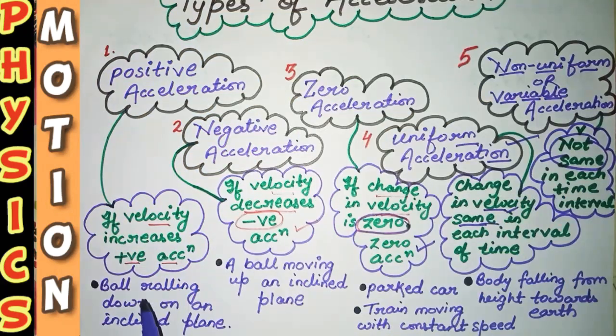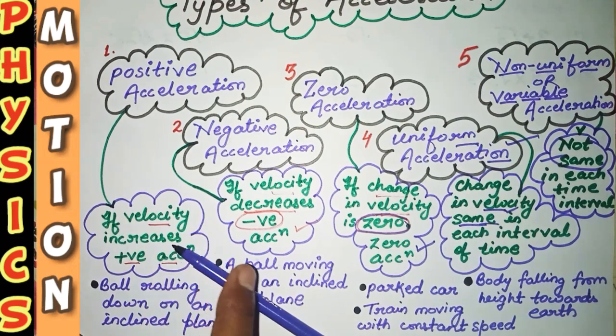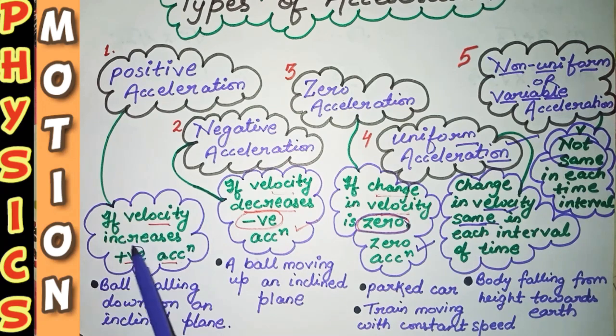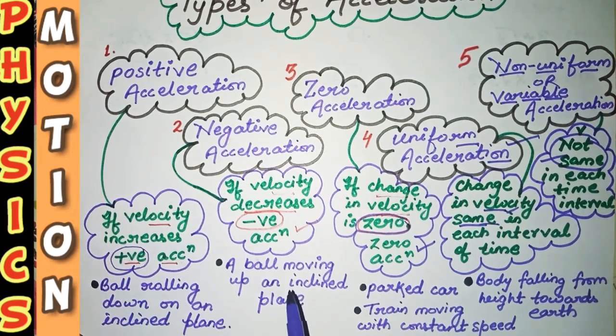Okay, now see this is an example of positive acceleration. It is written here, ball rolling down on an inclined plane. Suppose that this is an inclined plane and a ball is here, rolling downside on an inclined plane, so this is an example of what? This is an example of positive acceleration.